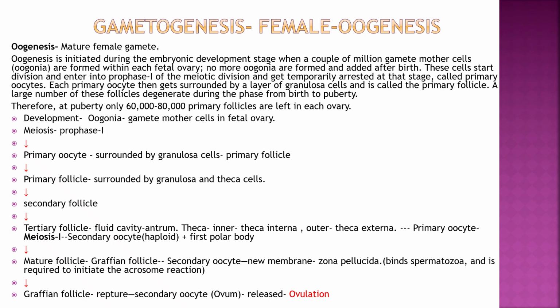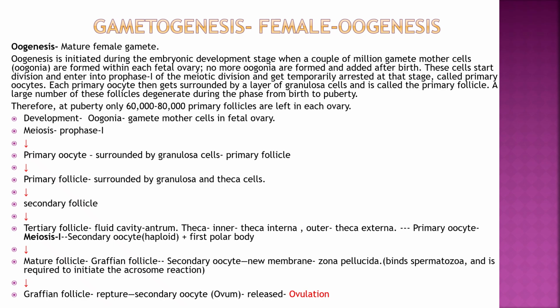It is initiated during the embryonic development stage, when a couple of million gamete mother cells, that is oogonia, are formed within each fetal ovary. No more oogonia are formed or added after birth. These cells start division, enter prophase 1 of the meiotic division and get temporarily arrested at that stage, called primary oocytes. Each primary oocyte is then surrounded by a layer of granulosa cells and is called a primary follicle. A large number of these follicles degenerate from birth to puberty, and therefore at puberty only 60,000 to 80,000 primary follicles are left in each ovary.